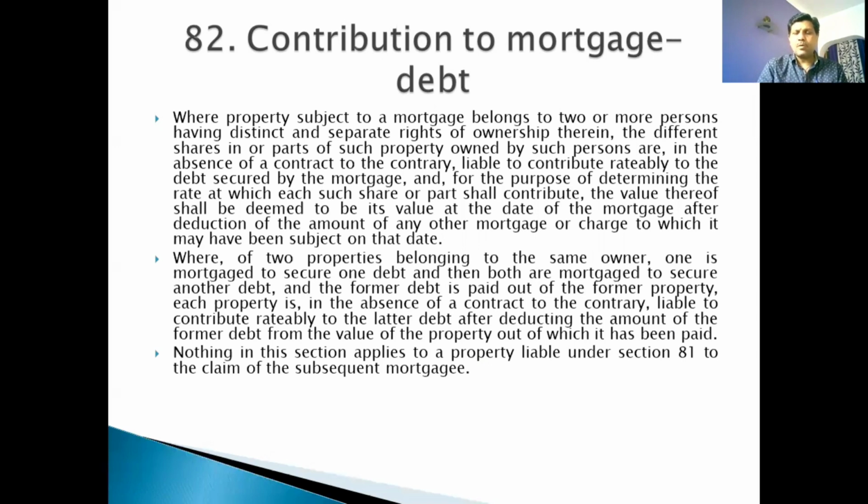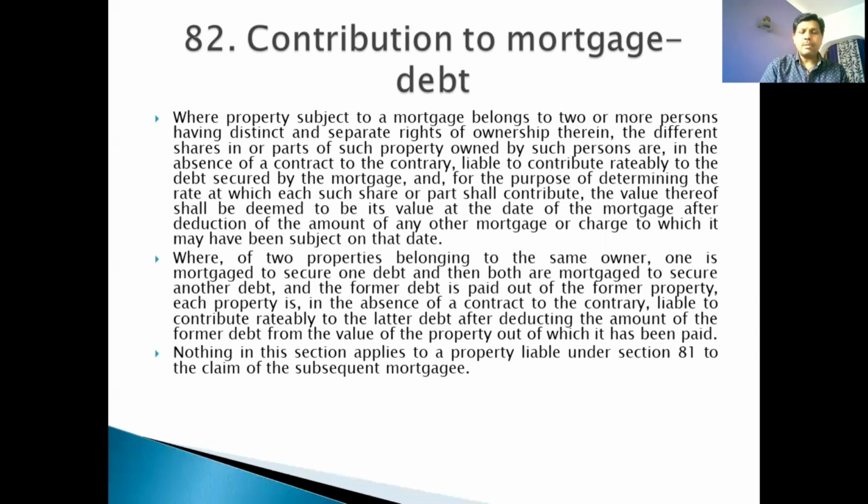Then, if there is no contract between the parties to the contrary, the law will fill up the gap. Each property is liable to contribute ratably, which means whatever is left over after clearing the first charge, the first mortgage, will be distributed ratably to the latter debt after deducting the amount of the former debt from the value of the property out of which it has been paid. So this is how the second part of the second paragraph of section 82 will be dealt with.